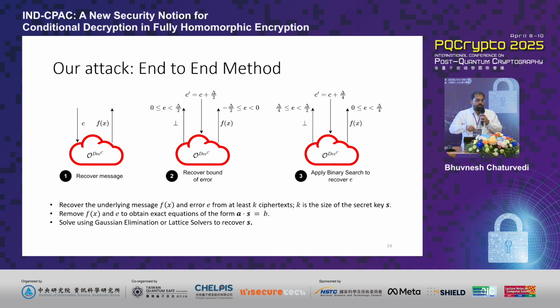On the other hand, if the error value is between the midpoint and the other extreme end, that is delta by 2, in that case, the overall error crosses the threshold. In which case, C prime ceases to be a valid encryption of f of x, and thereby querying the conditional decryption oracle now leads to a failure or a bot. So this difference between f of x and bot can be used in an iterative or recursive fashion to recover the underlying error value. And once we have this error value and the message recovered, we can simply go from the approximate system of equations to the exact system of equations, and then we can trivially solve it to recover the underlying secret key.